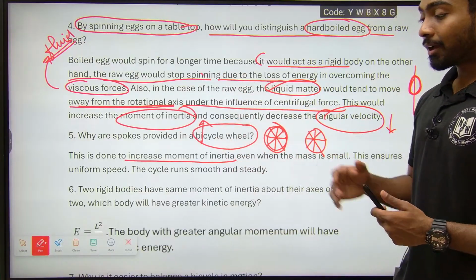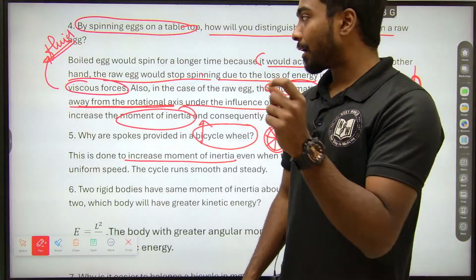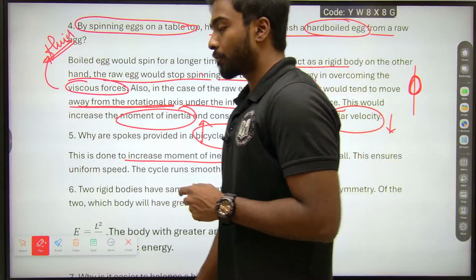In this lesson we are going to concentrate on the more theory parts. So try to understand the theory parts, the fourth question and fifth question.